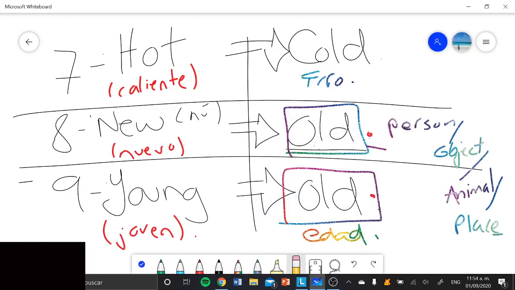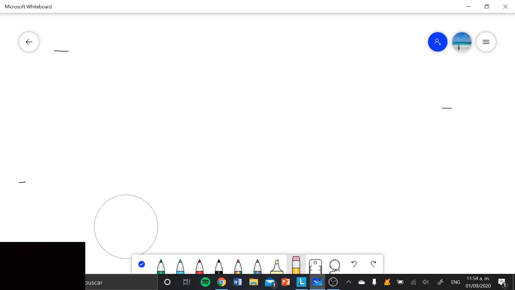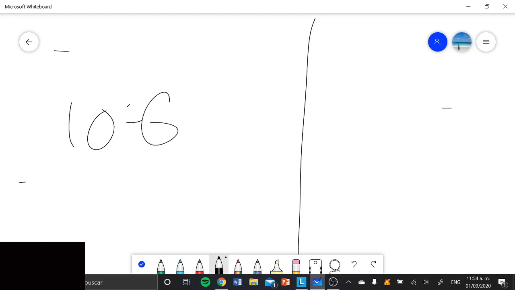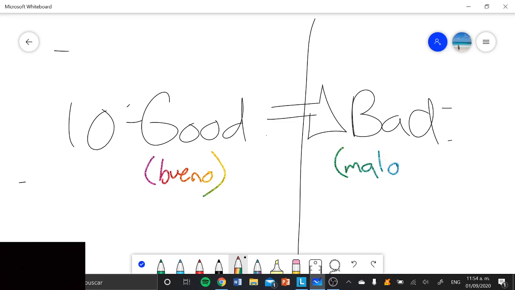Finally, the last ones that we're going to see are 2 more. Y esas están muy easy. They're very simple. The number 10, on the first section, we're going to write good. Really simple. And the opposite is going to be obviously bad. So, for those who don't know what is good, good pues significa bueno o buena o buenos o buenas, ya saben que es en general. And bad is going to be lo opuesto, which is malo o mala o malos o malas. Okay? So, that's the first thing that we're going to do, okay?